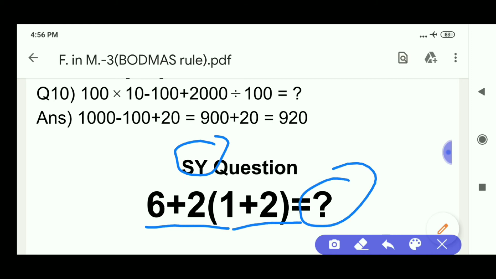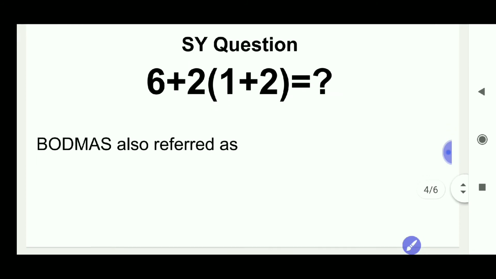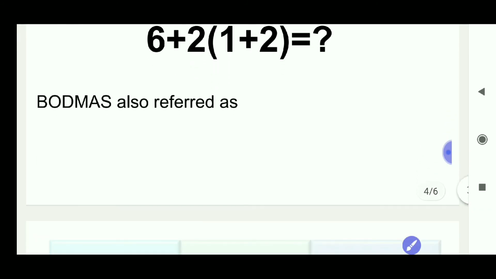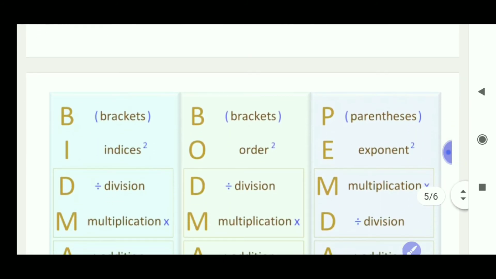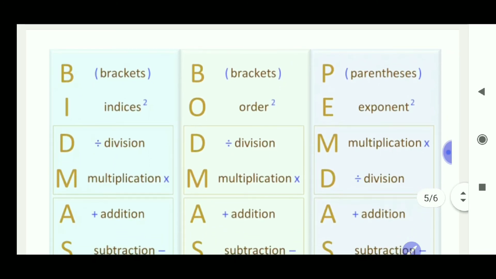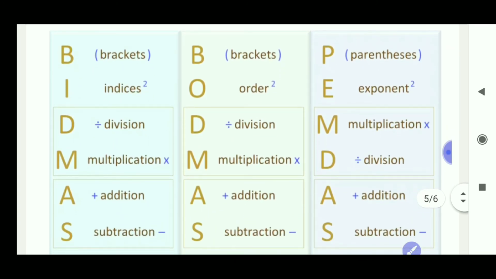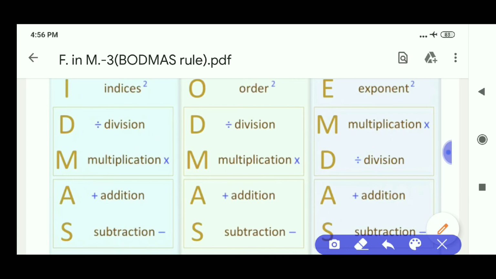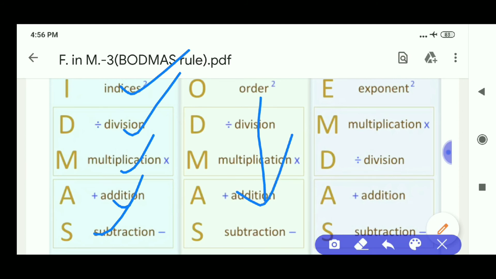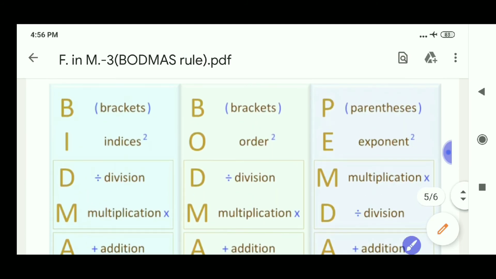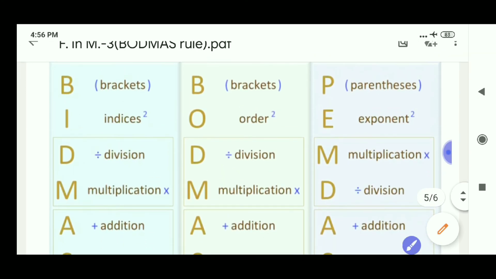What is its answer? Now, BODMAS rule is also referred to as BIDMAS rule, that is nothing but brackets, indices, that means powers, 3 square, 5 square, like that, division, multiplication, addition and subtraction. We know the BODMAS rule, and it is also called PEMDAS rule.